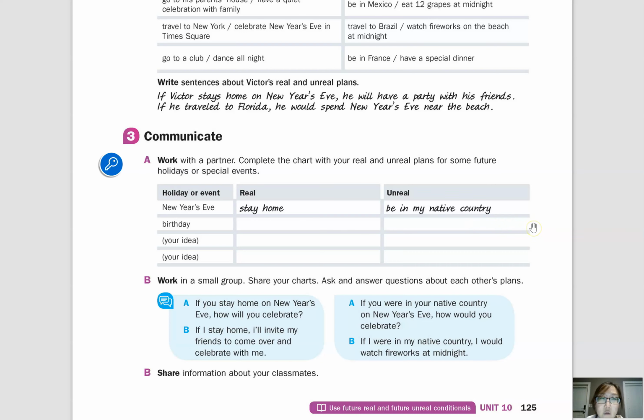Now, you might have heard of if-then clauses. So sometimes in conditionals, we use if and then, but you don't have to use then. It's optional. So again, if a vaccine were ready for the coronavirus, I would go out with all my friends for my birthday.